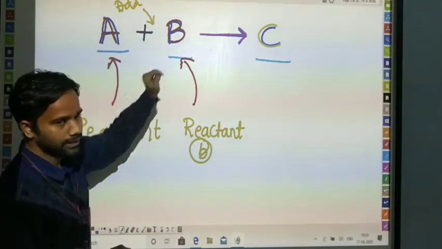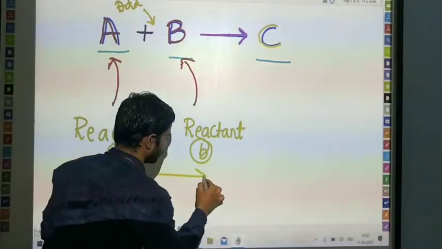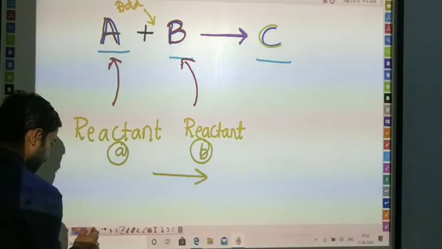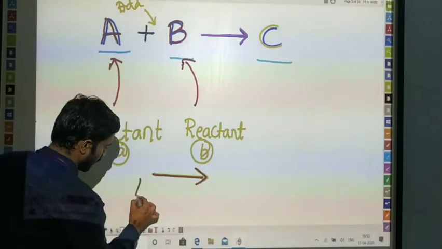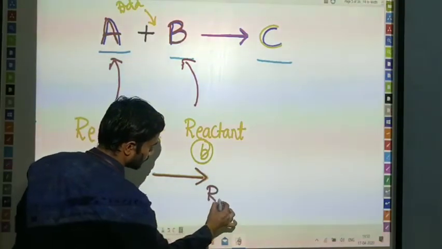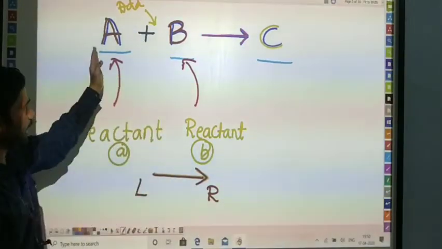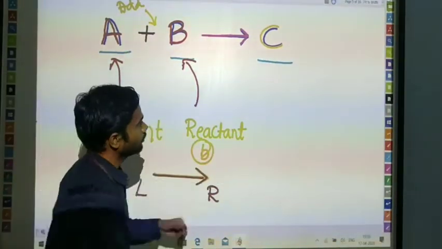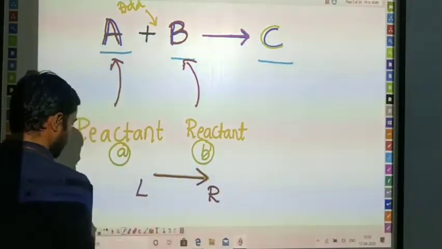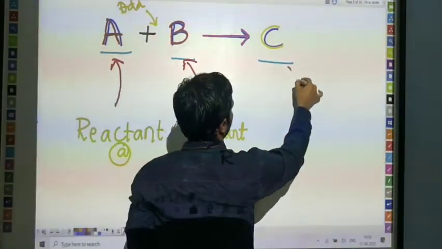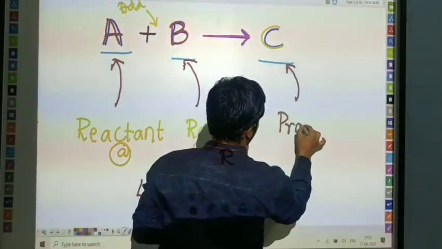A plus B. Here we have an arrow which indicates forward. We are moving from left to right. The reaction is moving from left to right. We are adding A and B to get C. What do we mean by C here? C means a product.